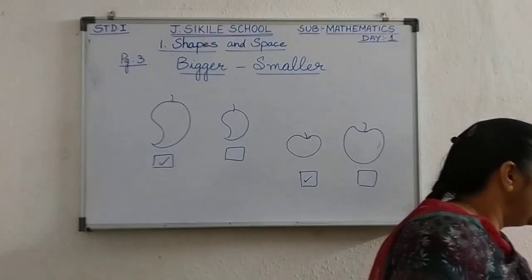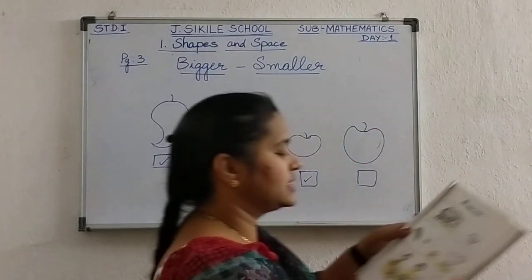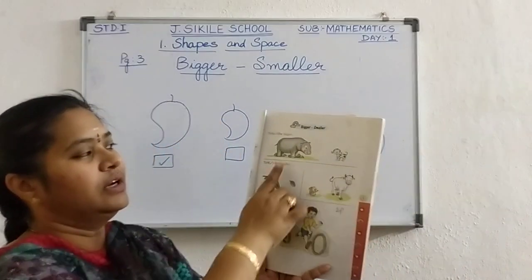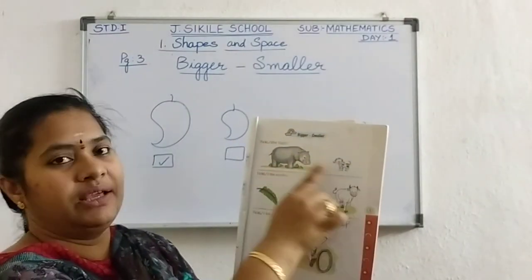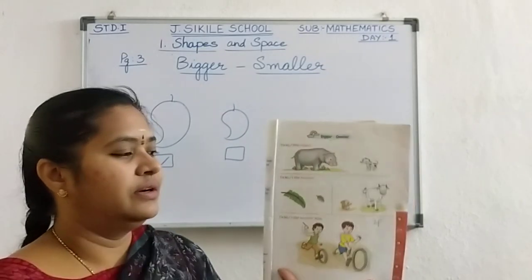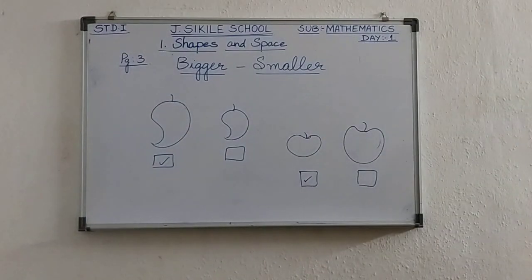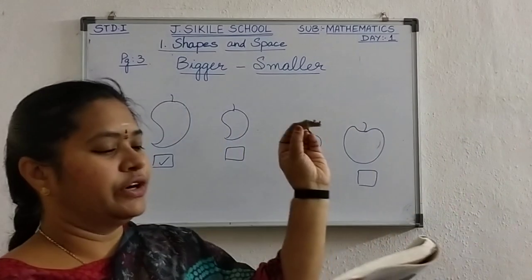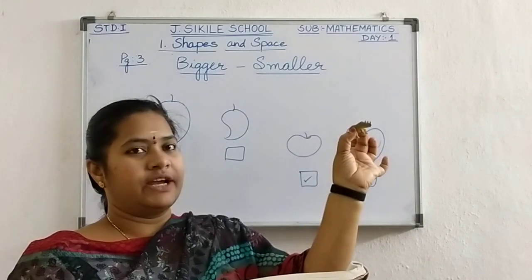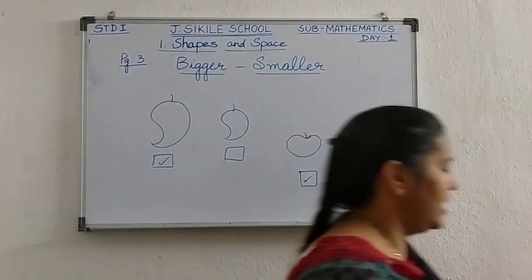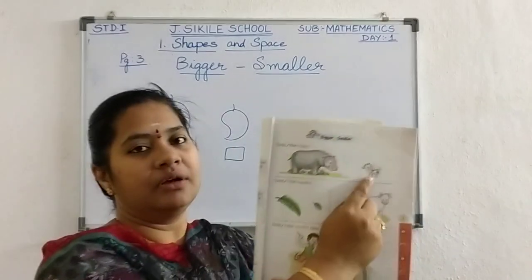Okay. Now here in your textbook you can see two animals are standing here. What is the first one? The hippo. See the hippo here. Okay. And what is the second animal?